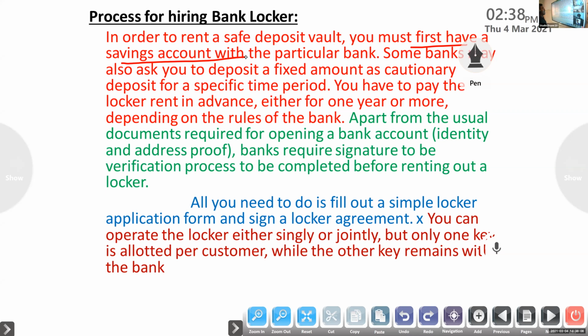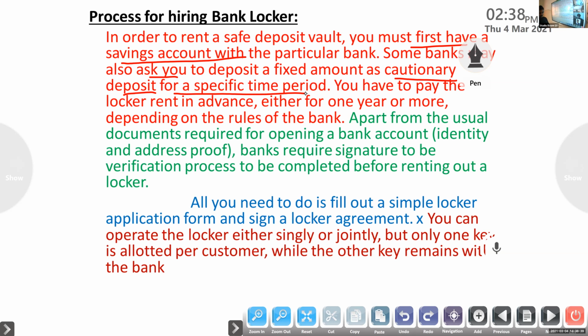Otherwise, they will ask you to make a cautionary deposit, a fixed amount for a specific time period, for 3 years or for 1 year. You also have to pay the locker rent in advance, either for 1 year or for more, depending upon the rules of the bank.